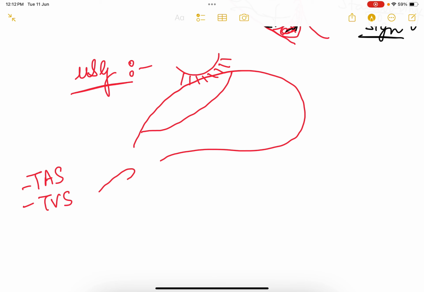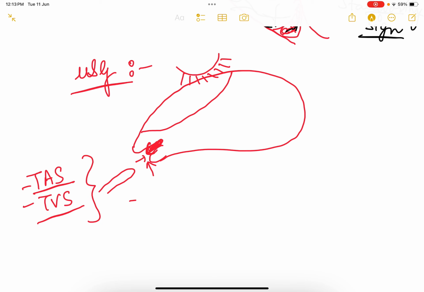And in a transvaginal scan, you have to be very gentle. Gentle in the sense that the transvaginal probe should not touch the cervix. It should not reach the cervix. If it touches the cervix and the placenta, if it is central placenta previa and it touches the placenta, then it will start bleeding. So keep your probe in the vagina, but not so far inside that it touches the cervix. Okay, so both transvaginal as well as transabdominal scan can be done.